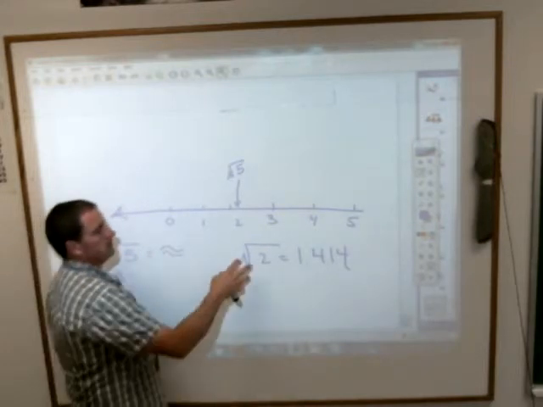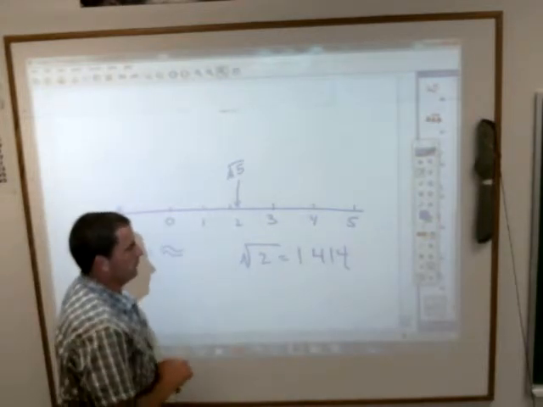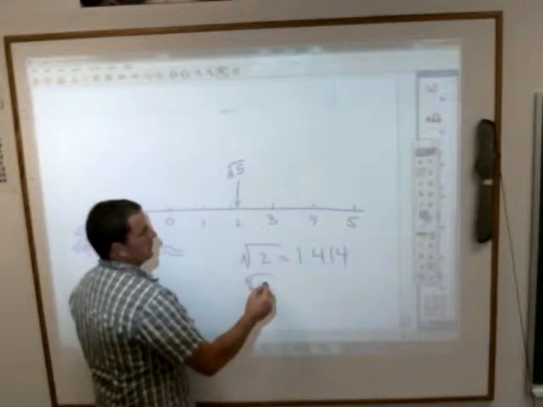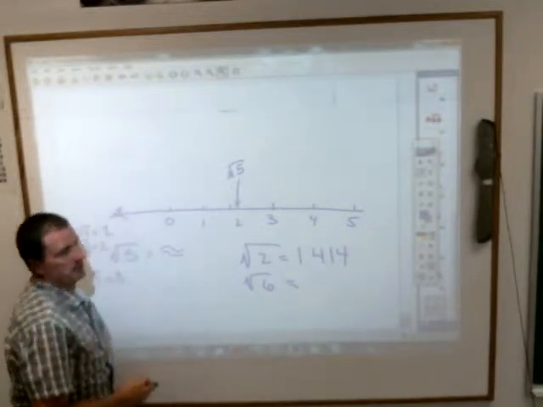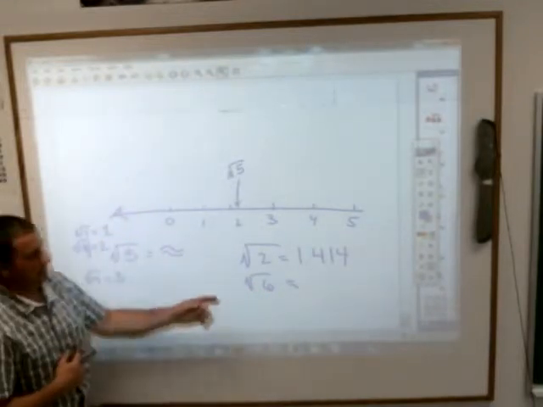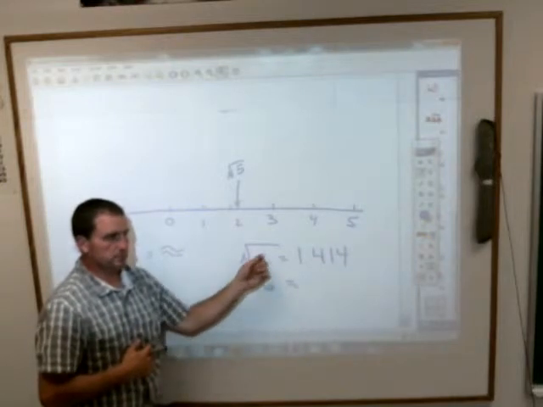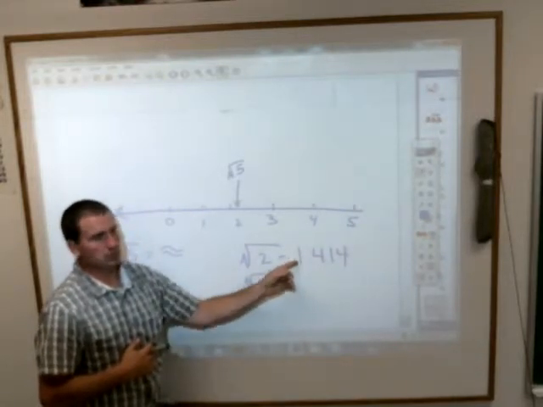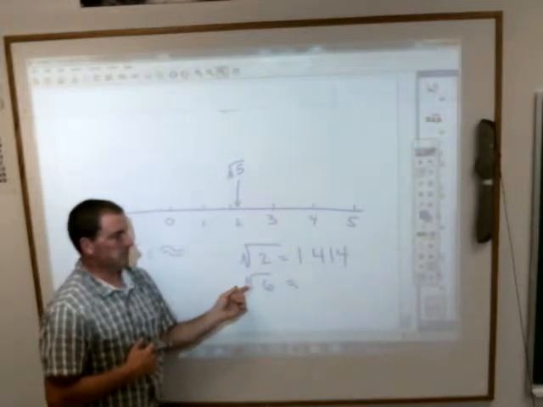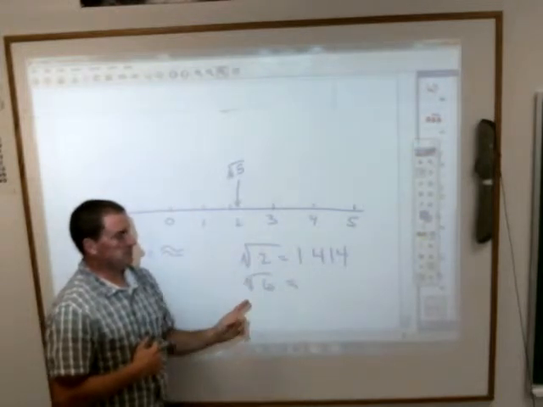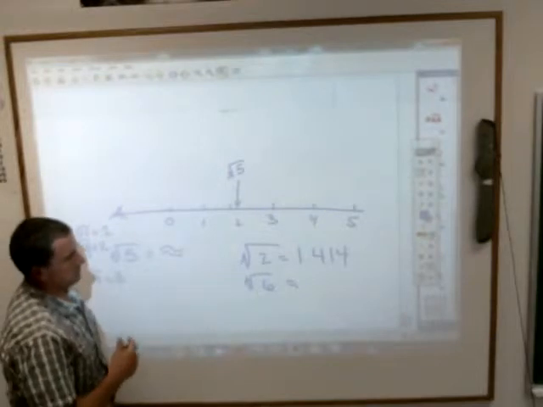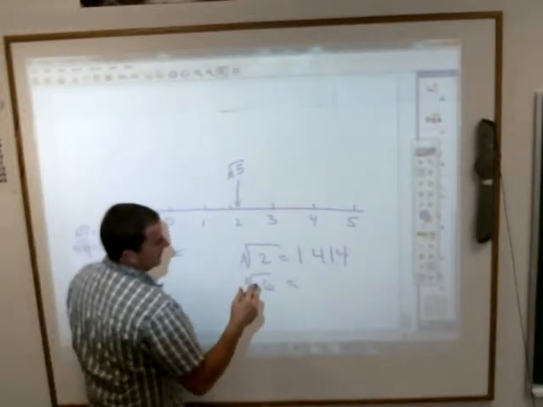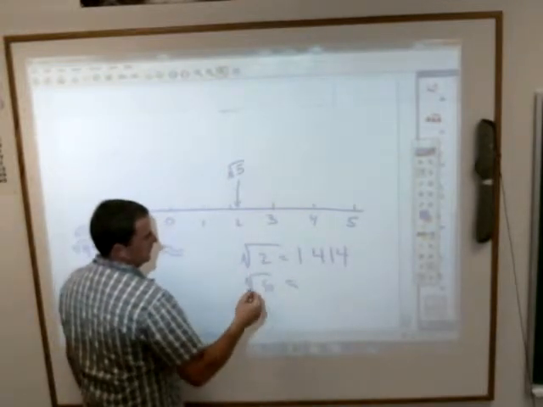Okay, if I know the square root of 2 is 1.14, the square root of 6 would be close to what? How much bigger is this than that? 3 times bigger. So 3 times, no, that would be right. This would be 3. What would the square root of 6 be close to? I don't think you can think about it like that because you have to multiply by the square root.